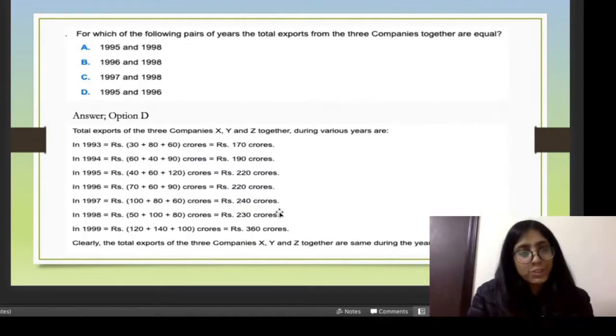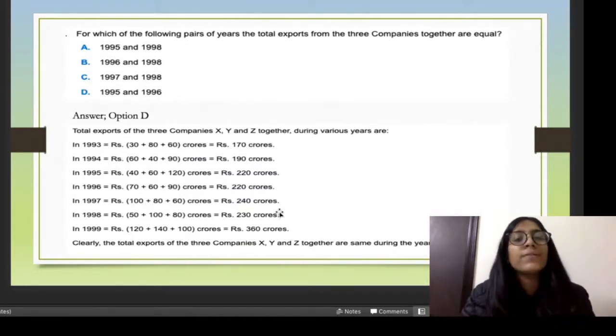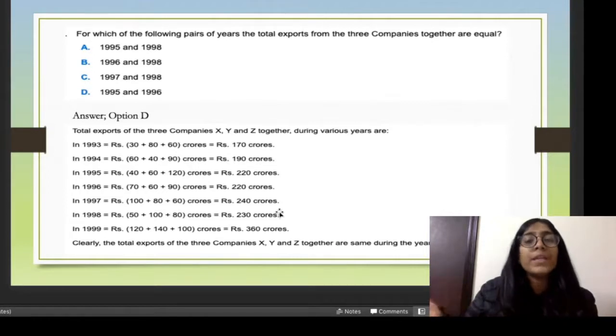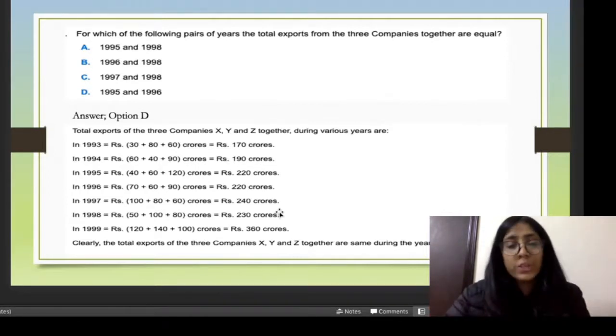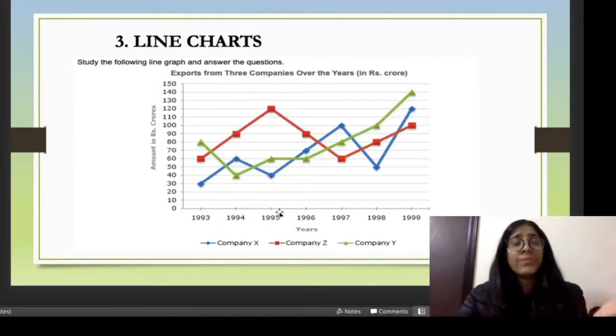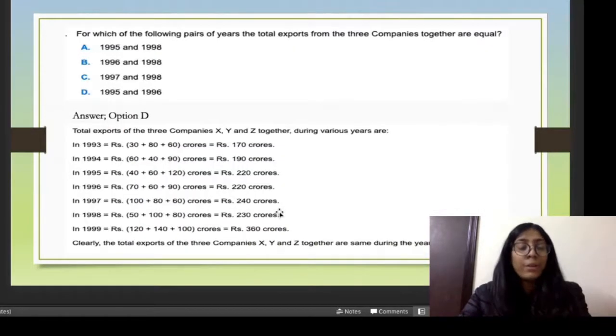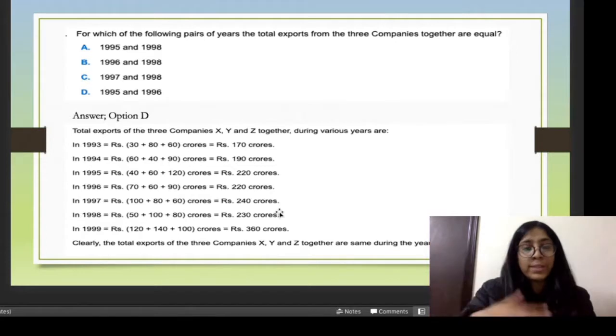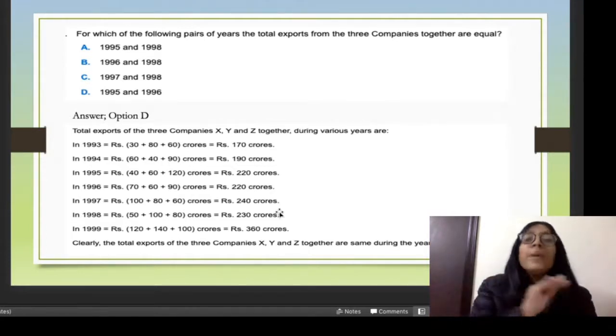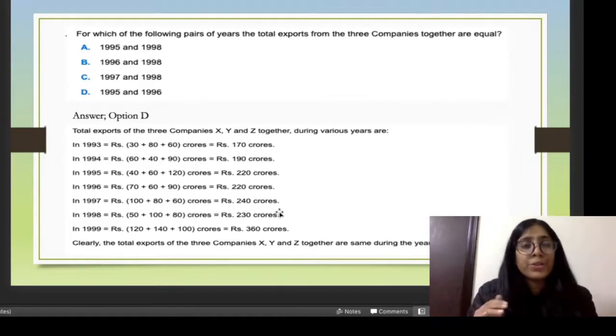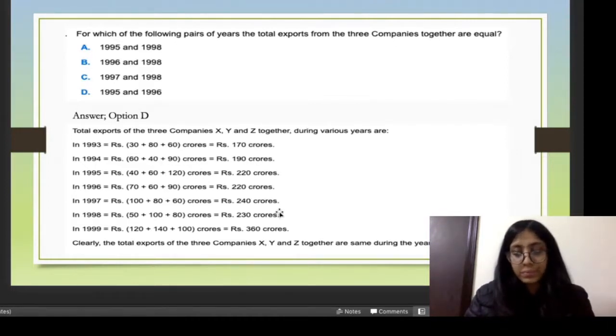One such question is: for which of the following pairs of years are the total exports for the 3 companies together equal? So we just have to read data. We have to comprehend it in tabular form, which I have done on the screen. You can see it on the screen. Similarly, you basically have to tabulate the data, whatever the question is asking for, and then calculate the answer.